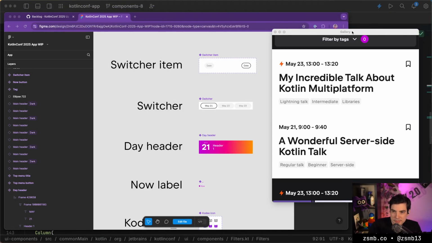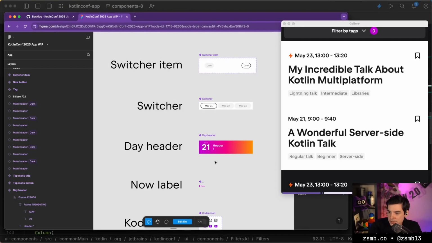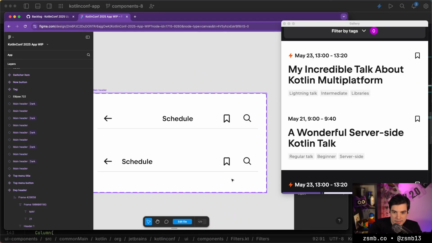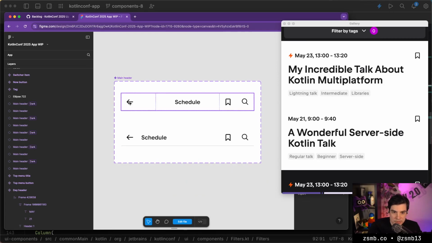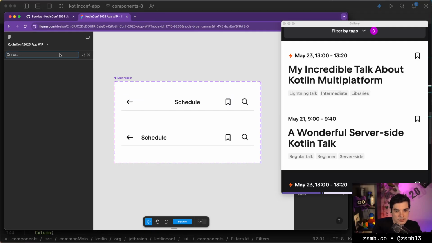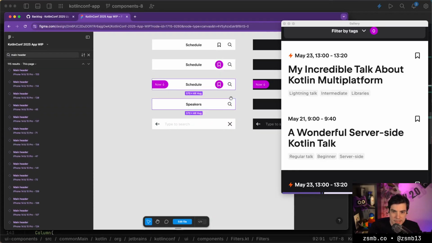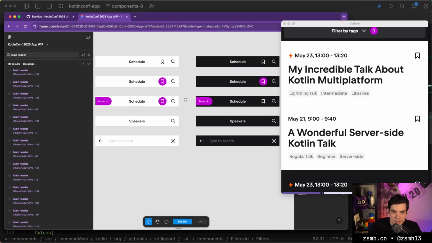I need to put this side by side somewhere. So what was it? It was main header, which is this header component. So it's just like the top toolbar, and it has an embedded search in it. And if we search for main header, we can see that in action as well. So we can see that it has a bunch of different states.